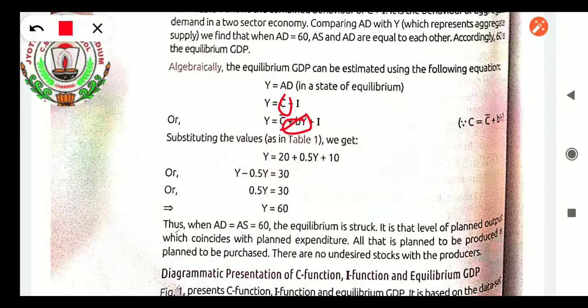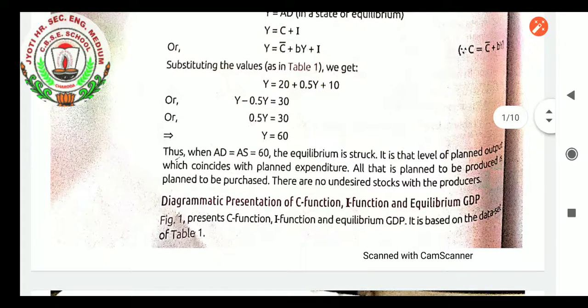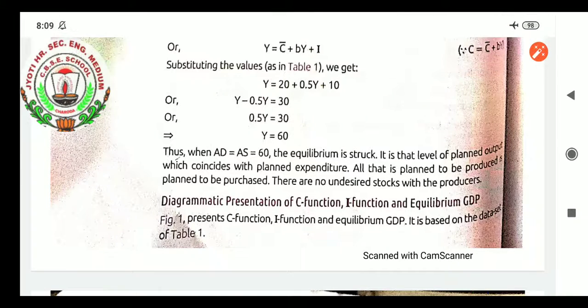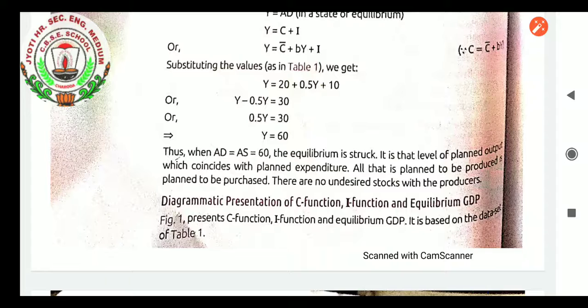Substituting the values as in table number 1, we get Y equals 20 plus 0.5Y plus 10. So Y minus 0.5Y equals 20 plus 10, how much? 30. So after algebraic solutions we will get Y equals 60. Thus, when aggregate demand equals aggregate supply equals 60, the equilibrium is struck. It is that level of planned output which coincides with planned expenditure. All that is planned to be produced is planned to be purchased. There are no undesired stocks with the producers.